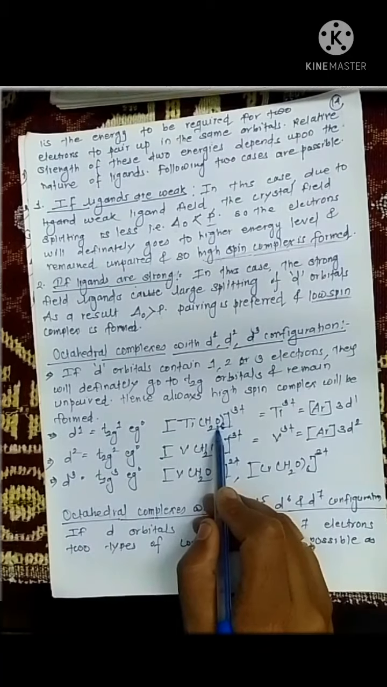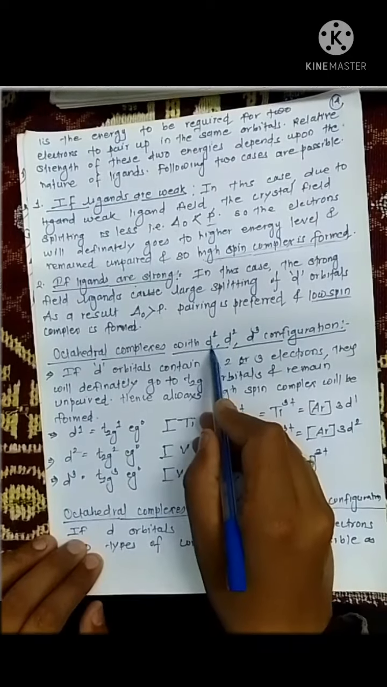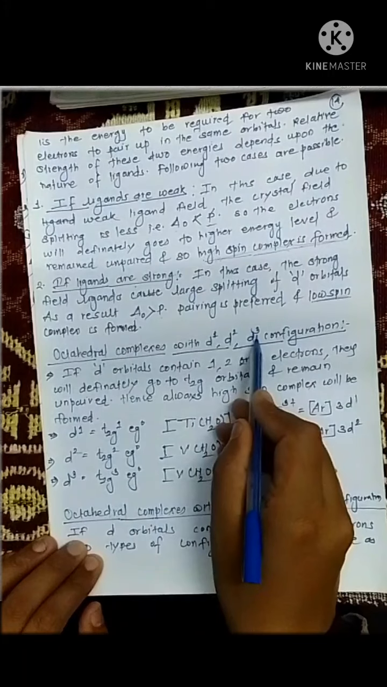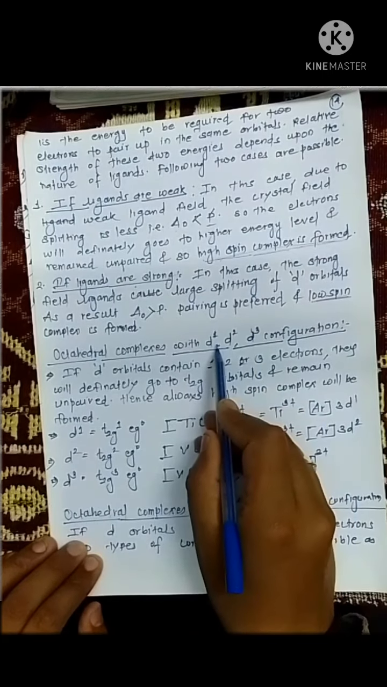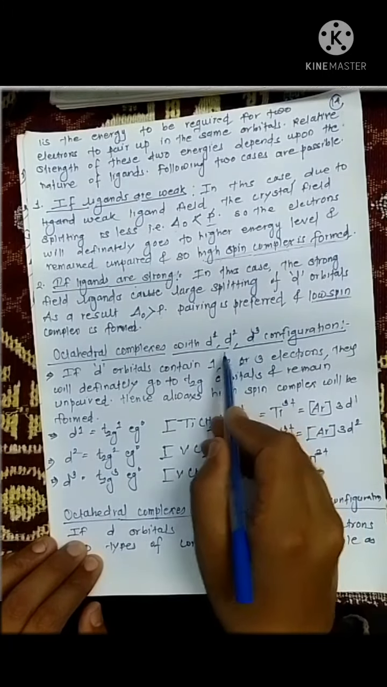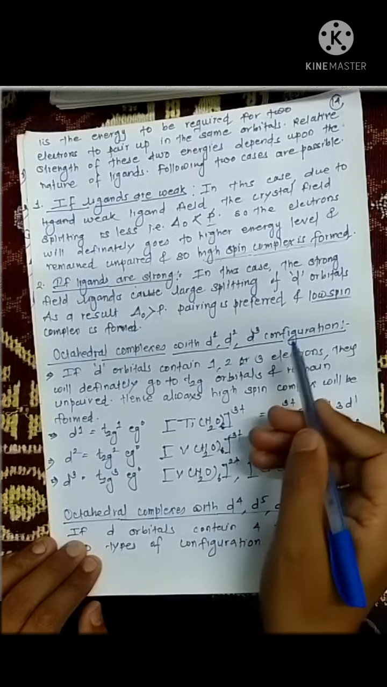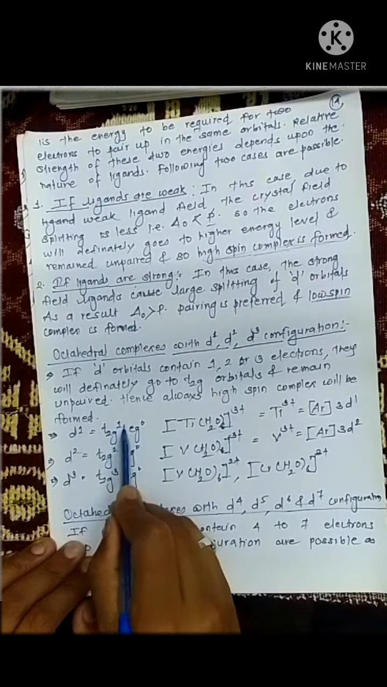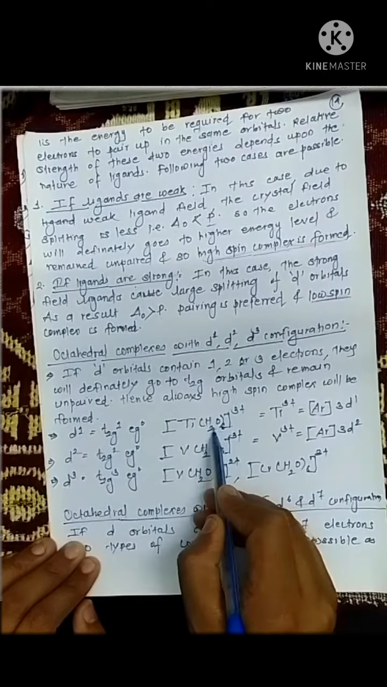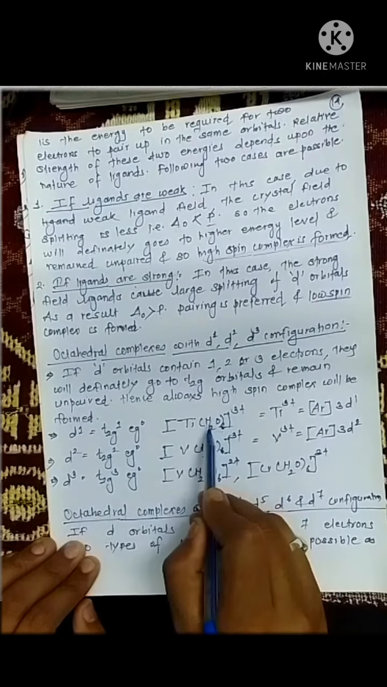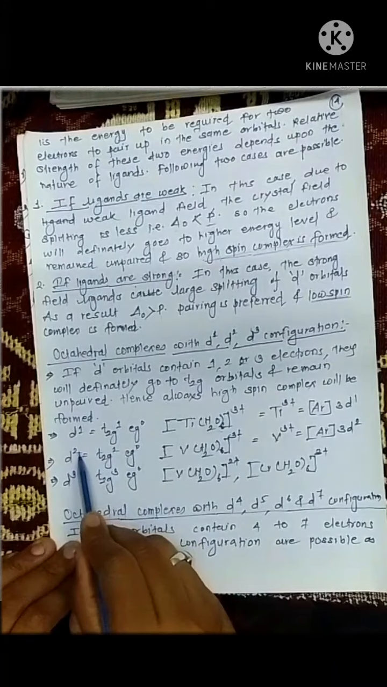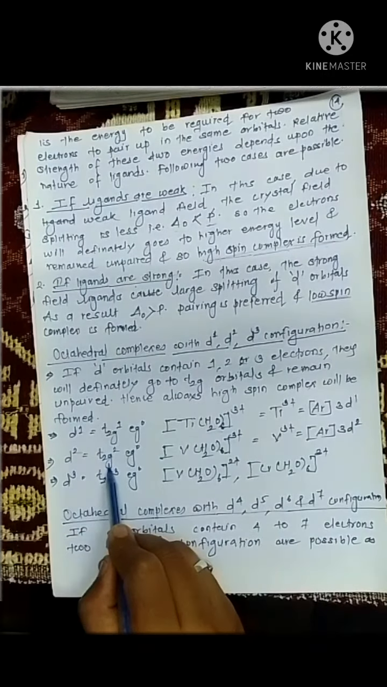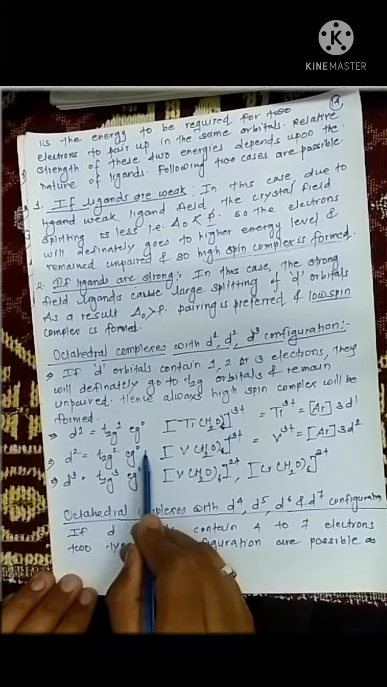So in this configuration, that is d1, d2, d3 complexes, the ligand's role does not matter. They will always form high spin complexes. So the d1 configuration is always written as t2g1 eg0, whether the ligands are weak or strong. In the d2 configuration, after splitting, the configuration can be written as t2g2 eg0.